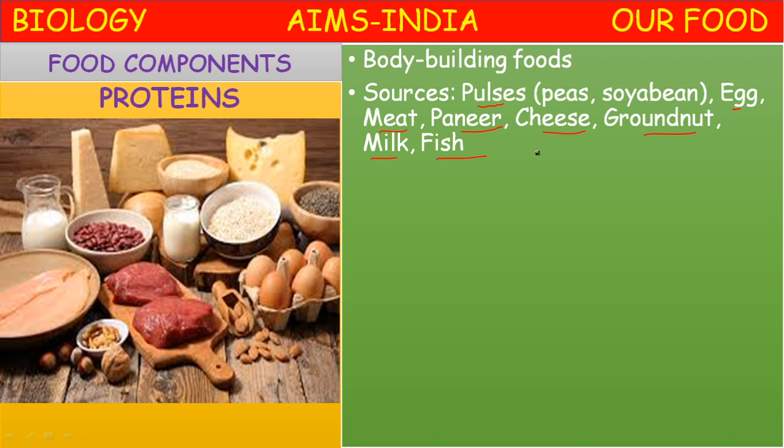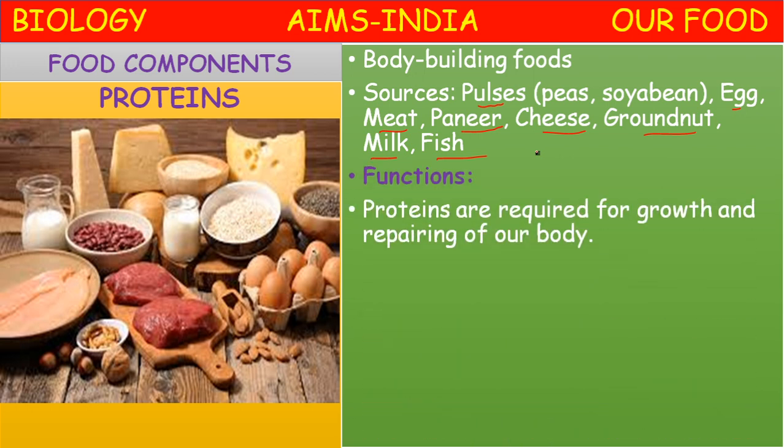Milk and milk products like paneer and cheese, and some vegetable oils also contain some proteins. Meat from fish, poultry meaning birds, and goat and sheep are all rich in proteins. The functions of proteins: proteins are required for growth and repair of our body.